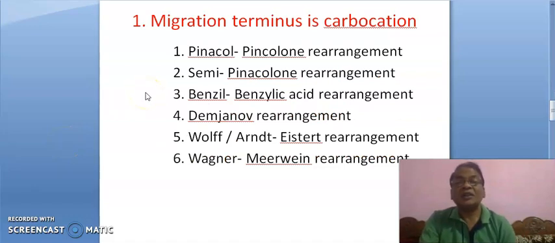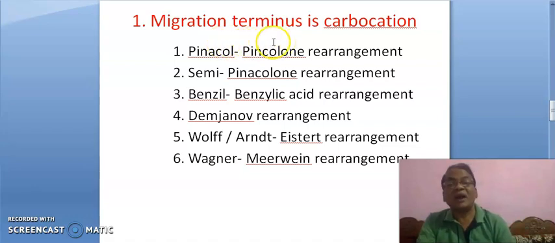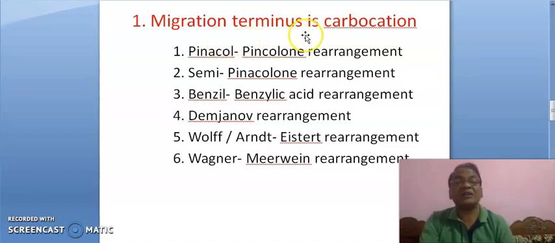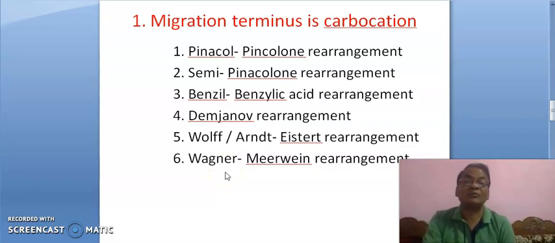Now in this group, where the migration terminus is carbocation, the following 6 rearrangements are comprised. You have to study these rearrangements under this heading. Pinacol rearrangement, very interesting and very important.